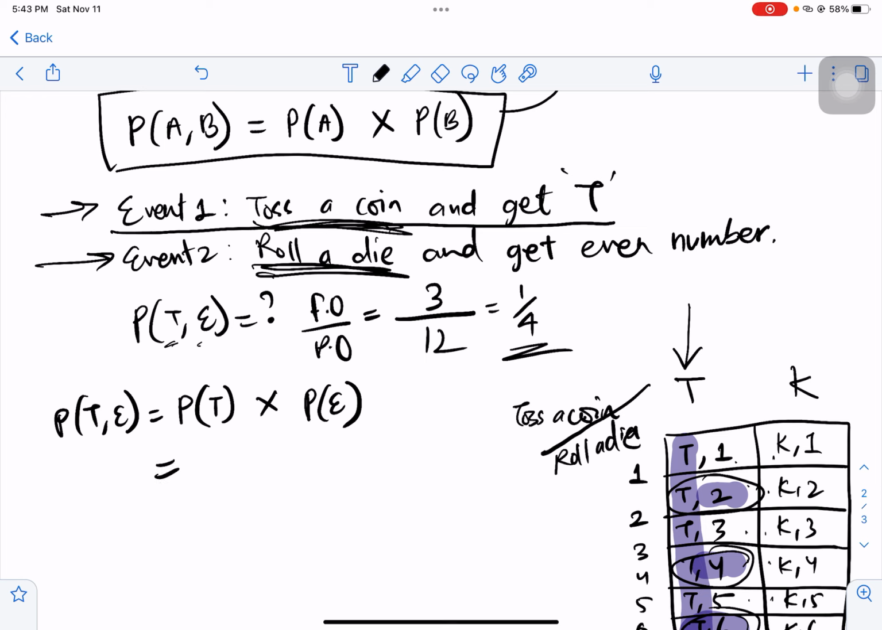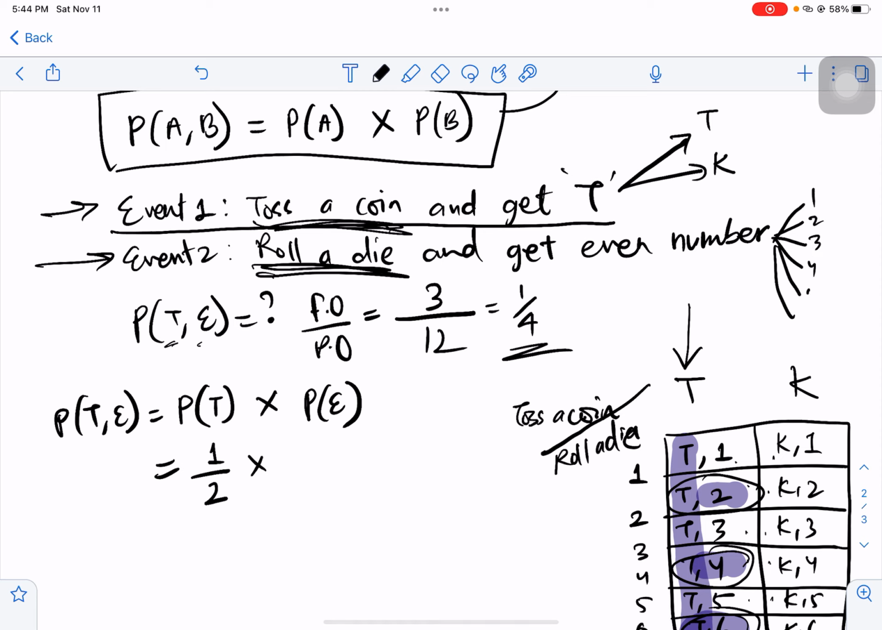What is the probability of getting tastage? When you toss a coin, there are only two possibilities, either tastage or khorlo. So out of two options, tastage is only 1, so 1 out of 2, times the possibilities when you roll a die. It will be 1, 2, 3, 4, 5 or 6. I want even numbers, right? So out of 6 I need to choose only even numbers. There are 3 even numbers. So 1 times 3 is 3, 2 times 6 is 12, which is again 1 over 4.